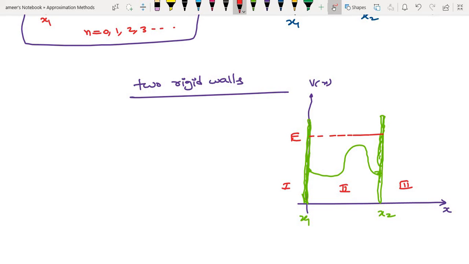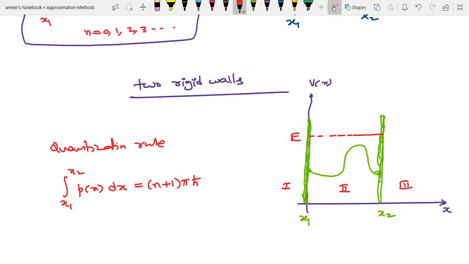Okay. So here, what is the quantization rule that will apply? Think of it like an infinite potential well, the problem of the infinite potential well. So the quantization rule will come out to be the integration from x1 to x2 of p of x dx is equal to n plus 1 pi h cross, with n equal to 0, 1, 2, 3 and so on.